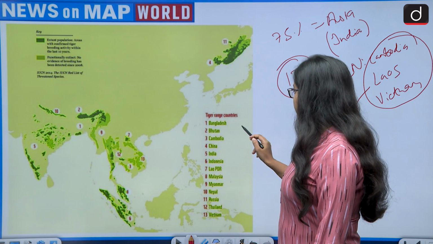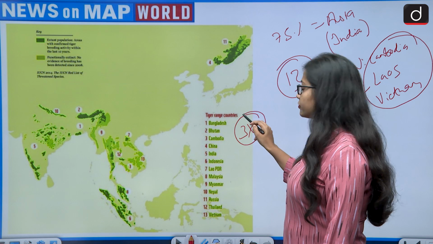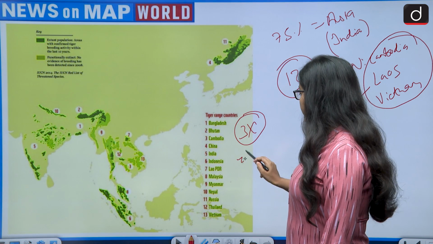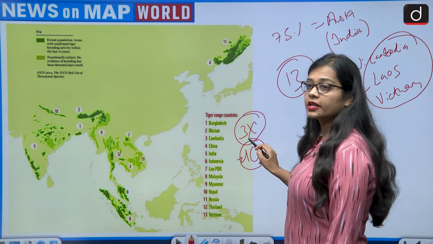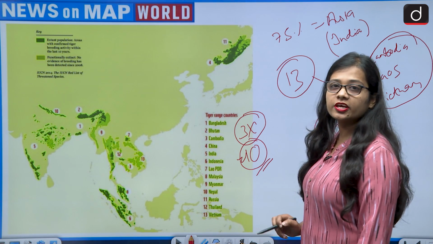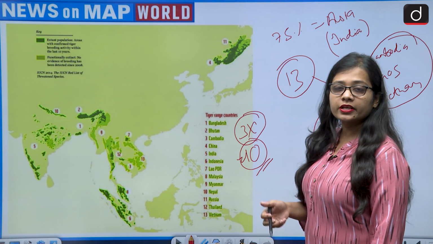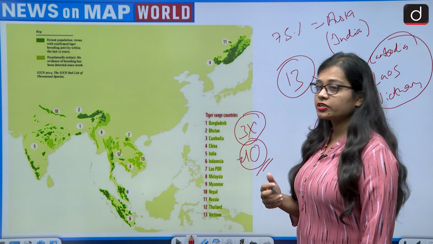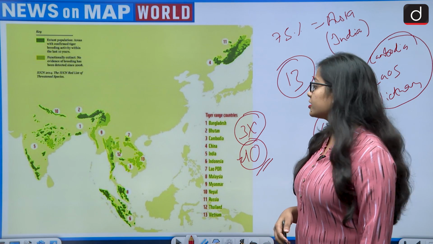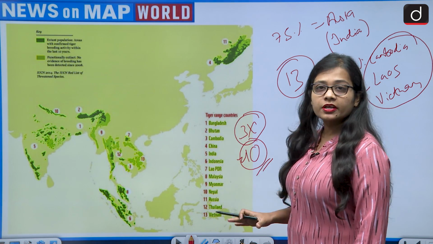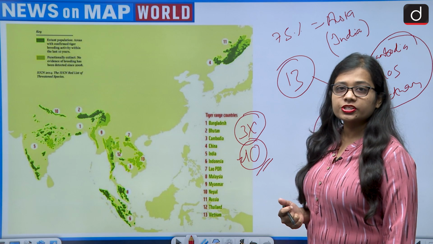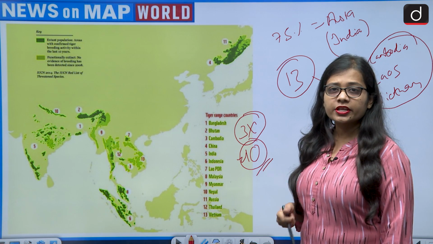Out of those 13 countries, in 3 countries the tigers have now been extinct. So there are in total now 10 countries remaining in which the tiger population is there. And among those 10 countries, the country with the highest population is India. And all these countries are Southeast Asian countries, or you can say Asian countries.